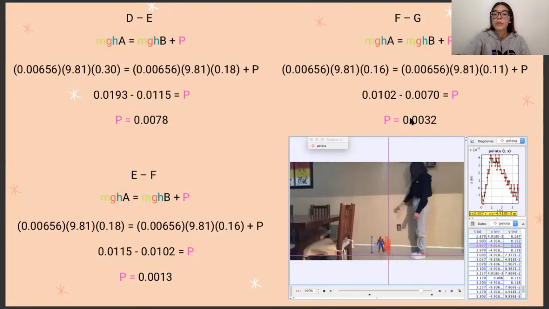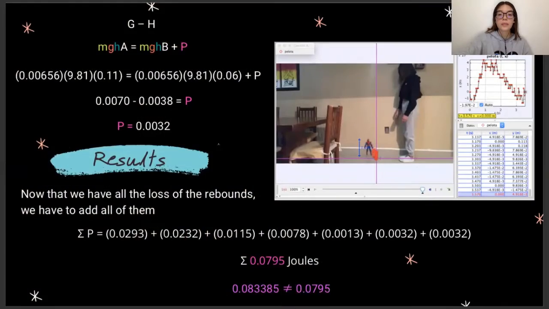The next rebound is 0.0032. So this is our final rebound. The P is equal to 0.0032.